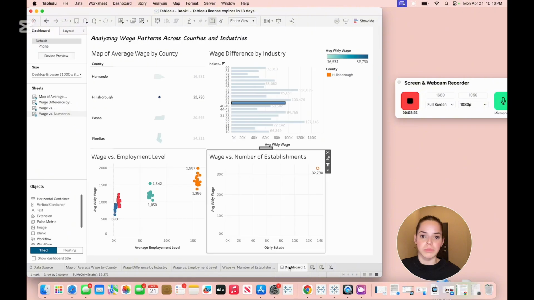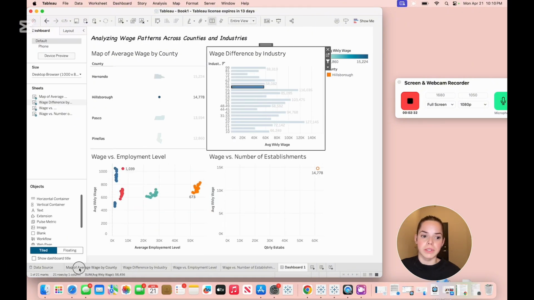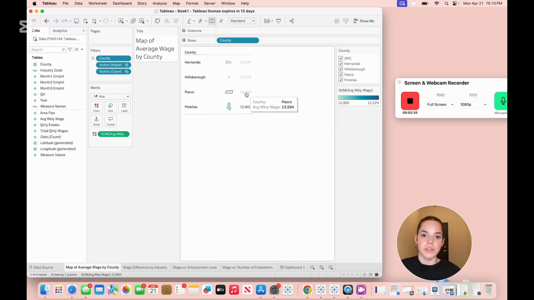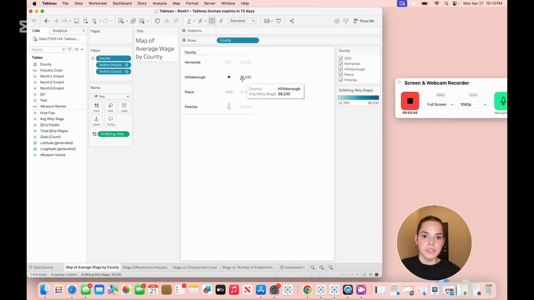Here, if we go to the dashboard, depending on the industry that we click on, we'll be able to see different information based on that. And again, let's click on another one like this one. We'll see Hillsborough leads with the highest weekly wage.